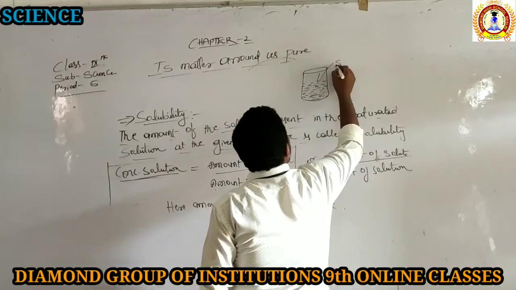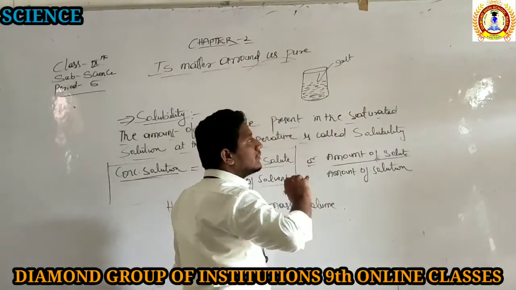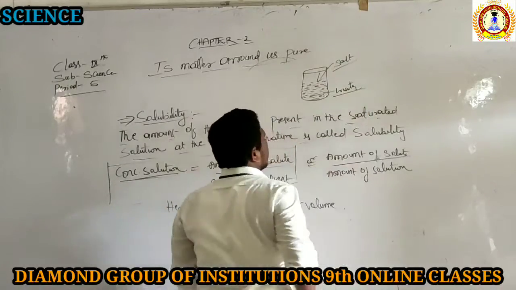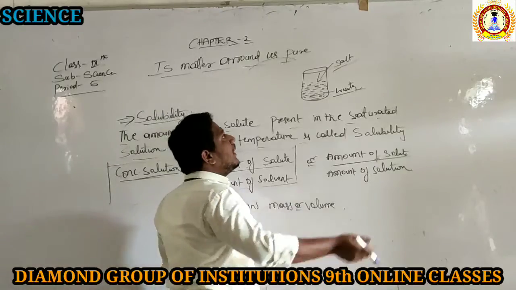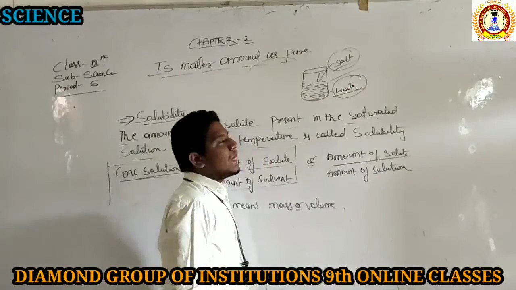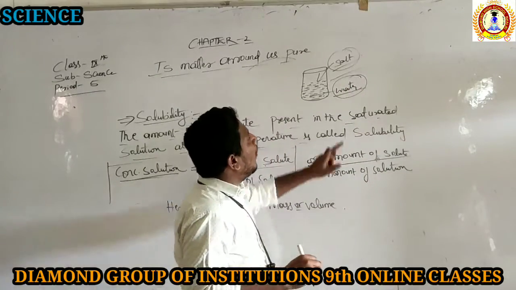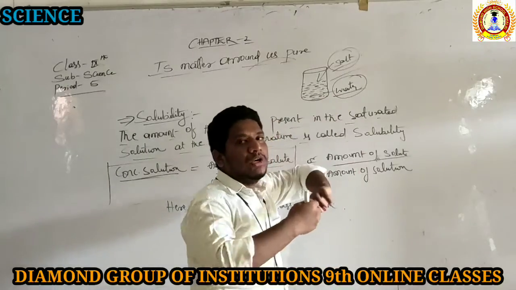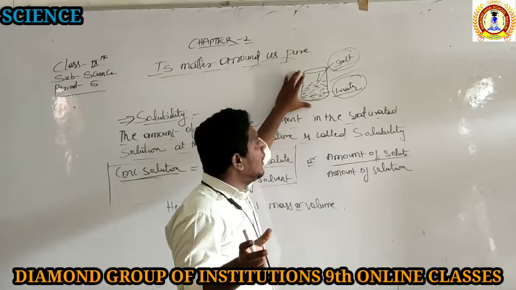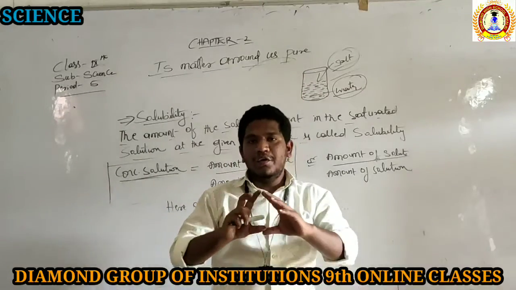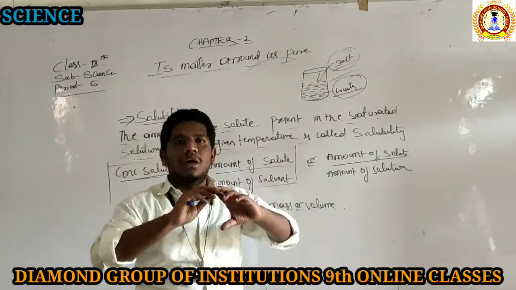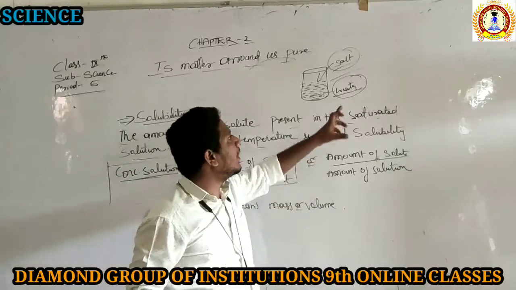How much salt you added into the water? How much salt you added? Right. Divide the amount of salt with the amount of the water. When you divide, what will be the amount of the salt that is going to be eliminated, and what is the amount of the water you are going to get? Very easy manner. Simple. If you take 1 liter of water and you are adding 200 grams of the salt, so you divide the 200 grams of the salt by the water.